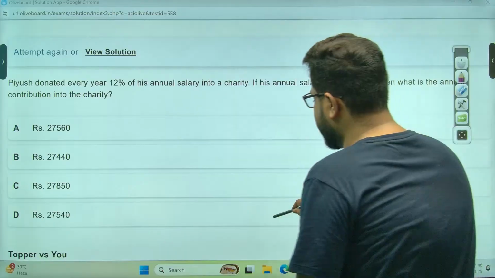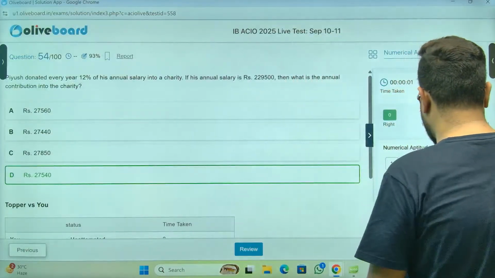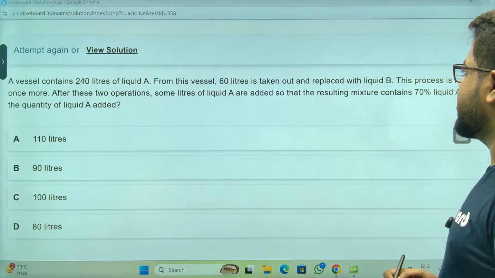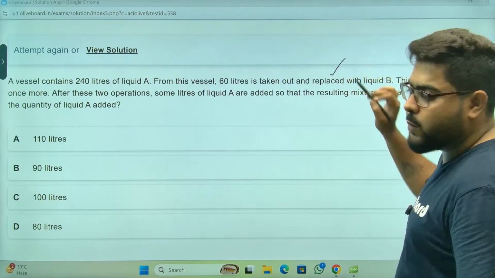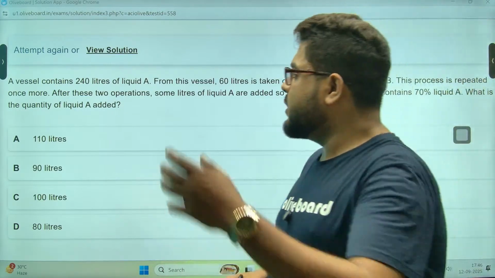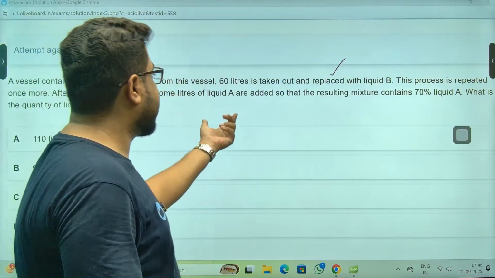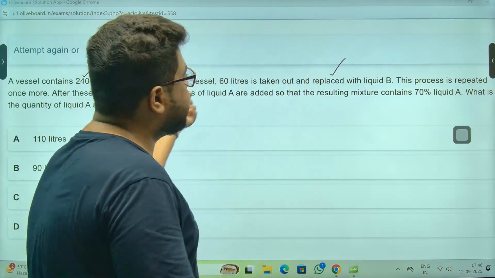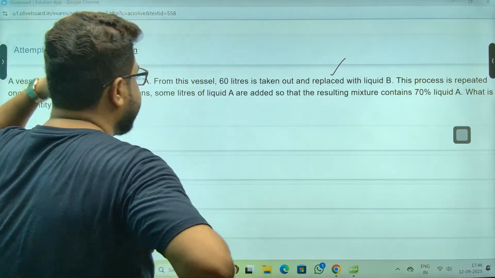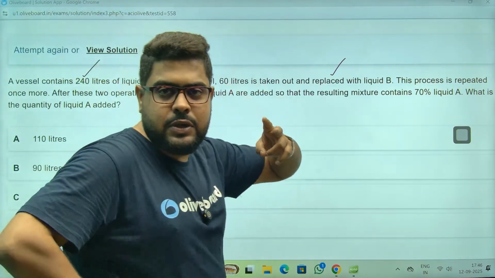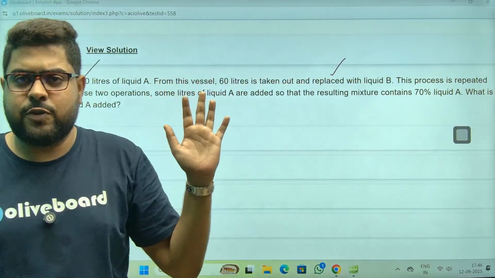You see, I'm doing only this, whatever I need to do, bare minimum. So replacement. You see, I've just seen this word and I told you replacement. 240 liters of liquid A, 60 liters taken out and replaced with B. The process is repeated once more, twice total. You can use a formula, you can go by ratio, whichever you prefer.